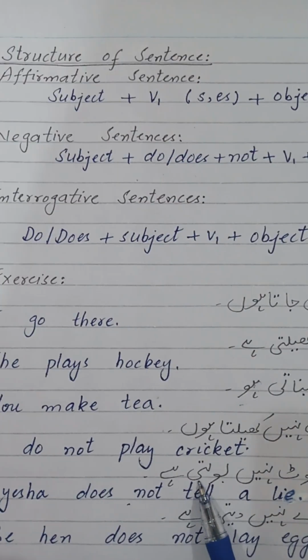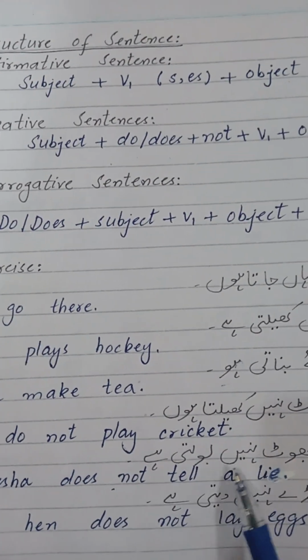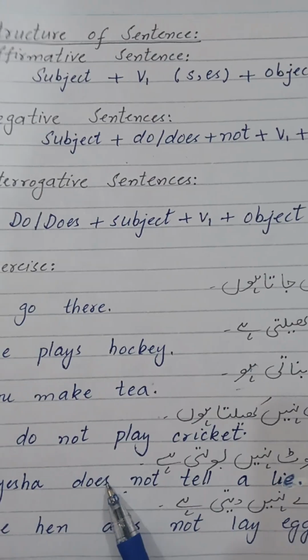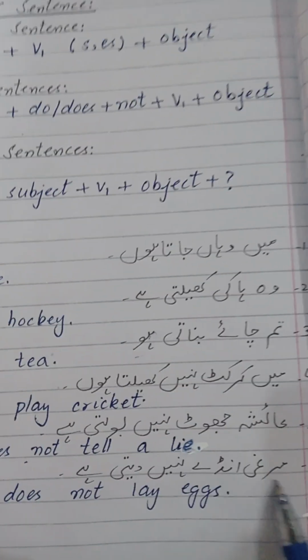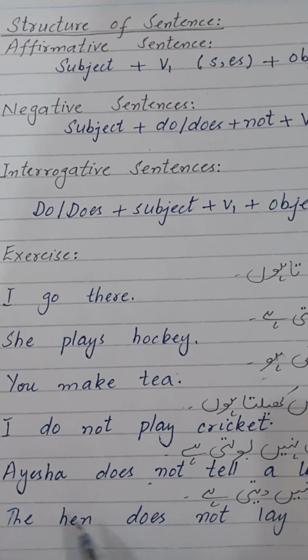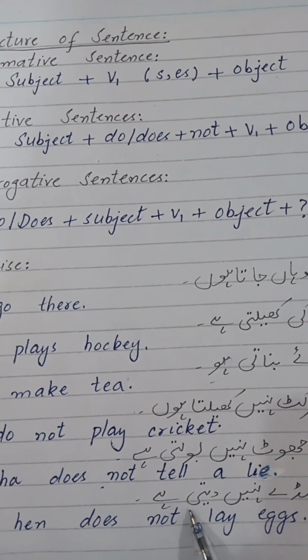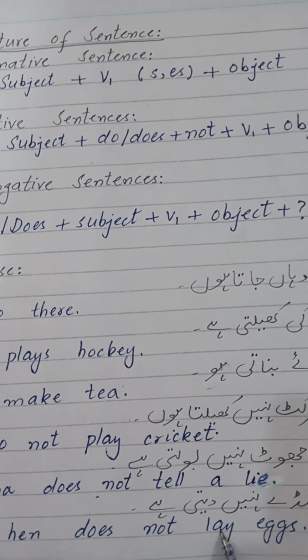आशा झूठ नहीं बोलती है. आशा does not tell a lie. आशा is singular, so we have used does with not. Next comes मुर्गी अंडे नहीं देती है. The hen does not lay eggs. अंडे देना है, you have the verb lay for that.